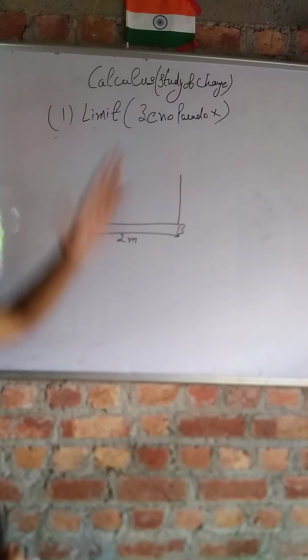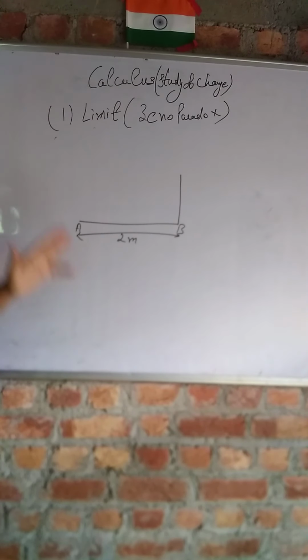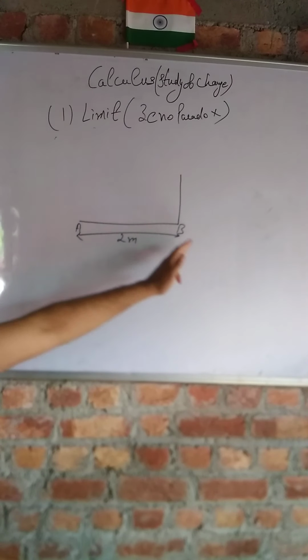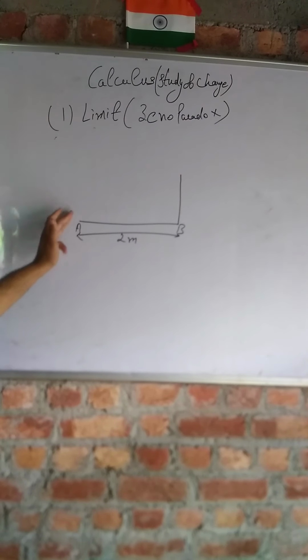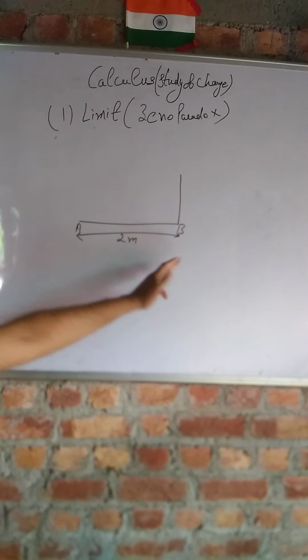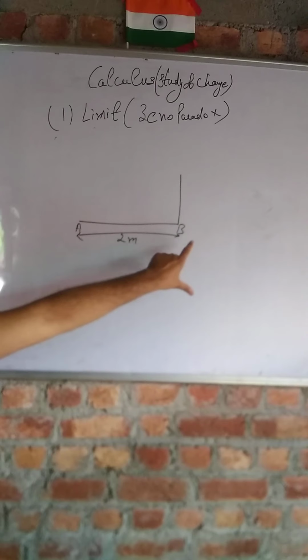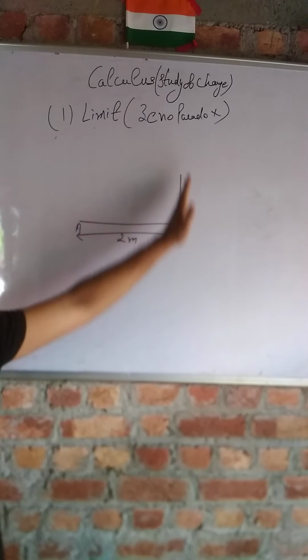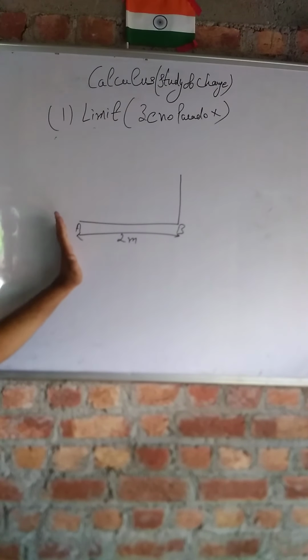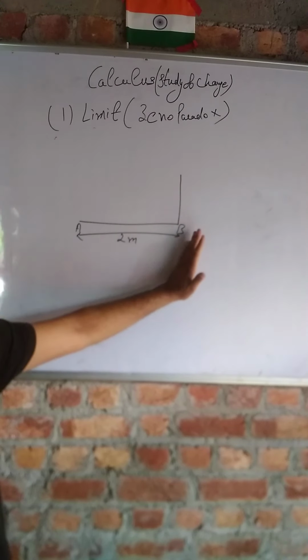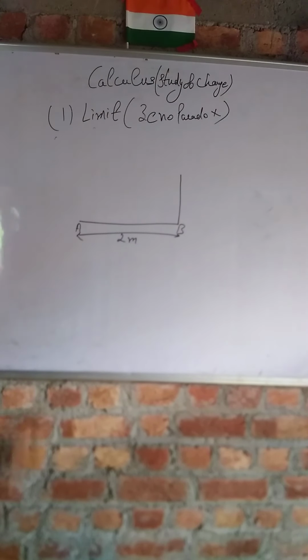According to Zeno's paradox, if you walk from point A towards the wall, you will never touch it. This is Zeno's paradox. How? Listen again. Zeno's paradox says that suppose you are in a room and the wall of the room is at a distance of 2 meters from you, and when you move from point A to point B towards the wall, you will never touch it. So how is it possible?